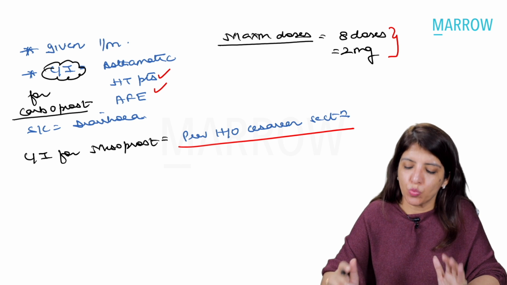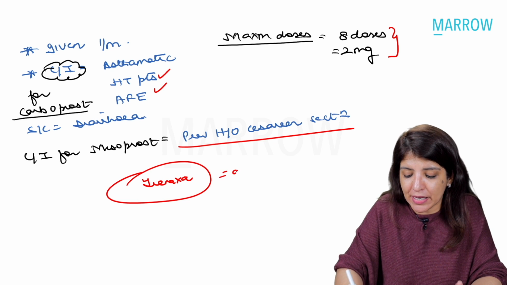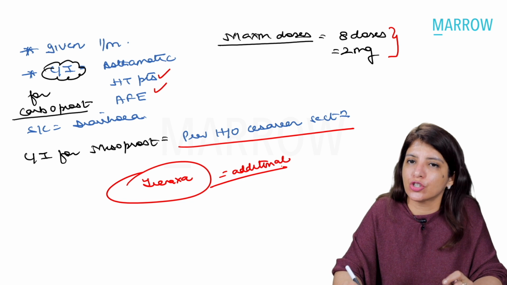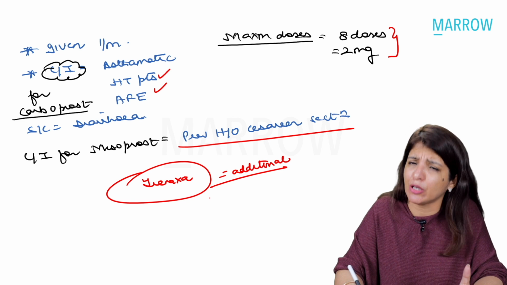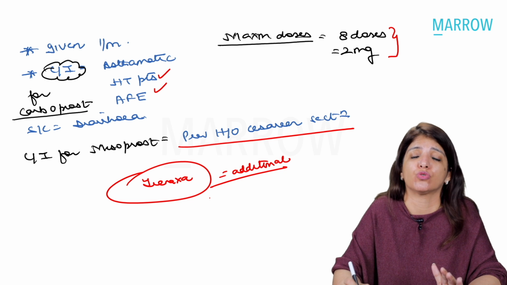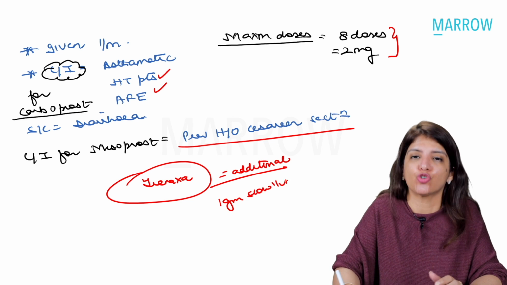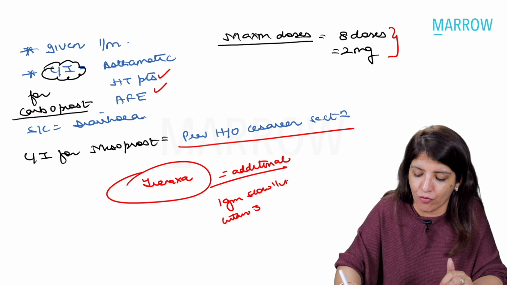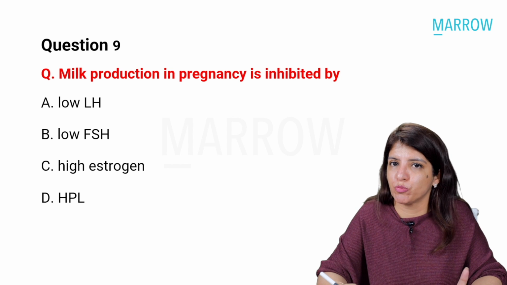Now, just one more drug which you have to remember is Tranexa. Injection tranexamic acid is an additional drug. This drug you can give with oxytocin for treatment of PPH. It can be used in prevention also, but mostly it is used for treatment of PPH. You have to give 1 gram slow IV, and it should be given as early as possible, within 3 hours of initiation of oxytocin. Right? So these are the drugs which are used for management of PPH.